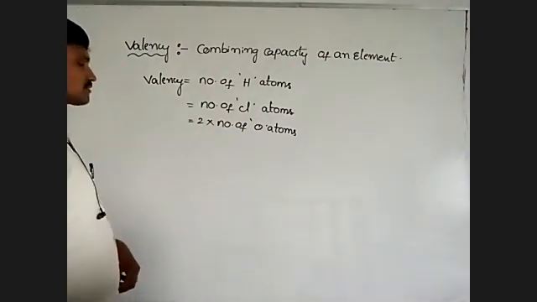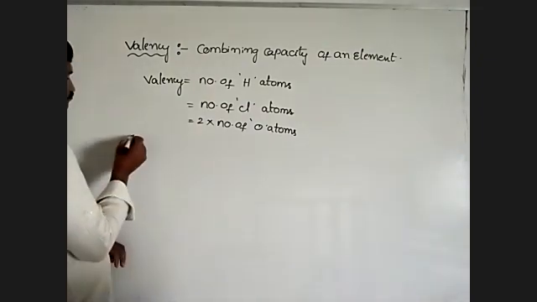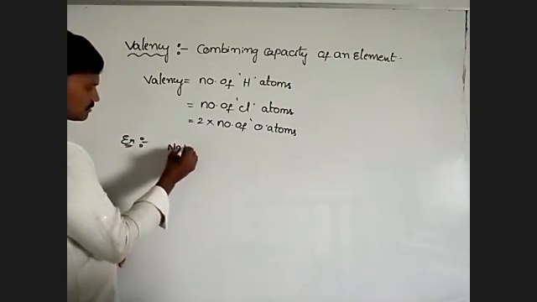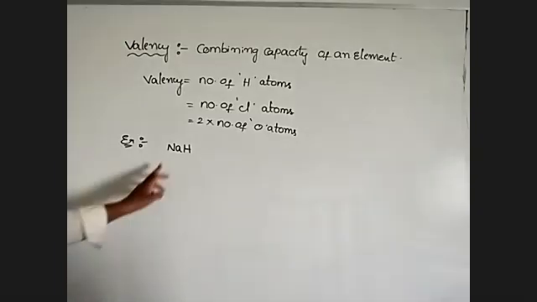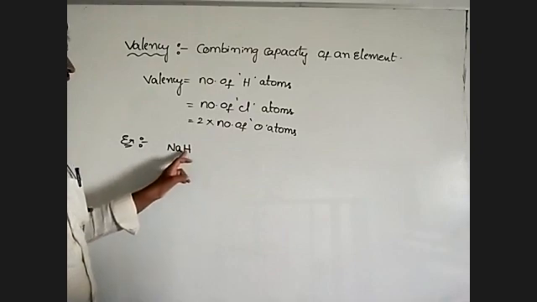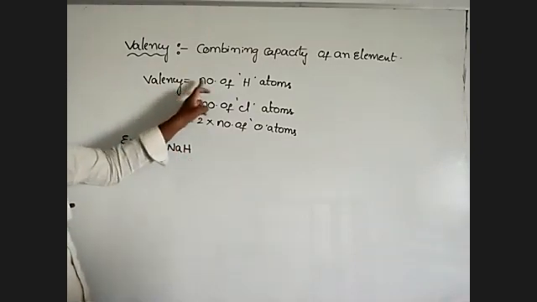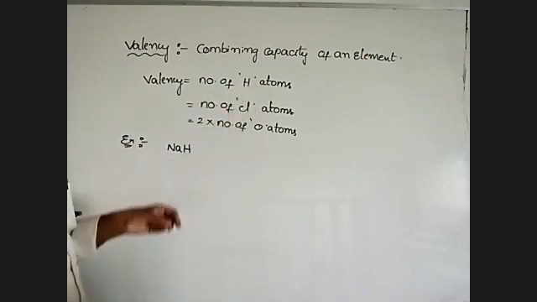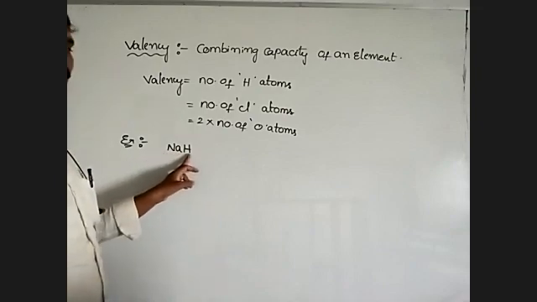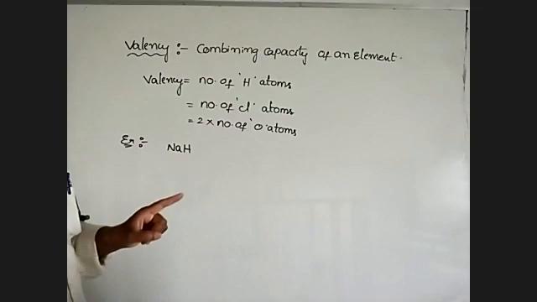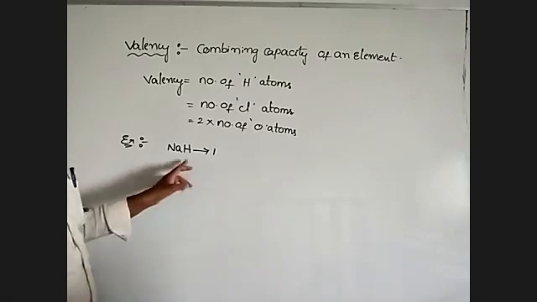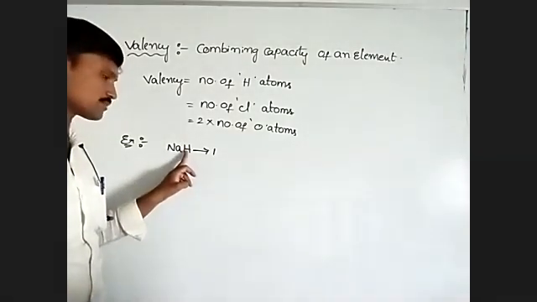Let us take some examples. Sodium hydride, NaH. In sodium hydride, there is only one hydrogen. So valency is equal to the number of hydrogen atoms. That means the number of hydrogens in the given molecule is its valency. In sodium hydride there is only one hydrogen, so the valency of sodium is 1, because only one hydrogen is present.